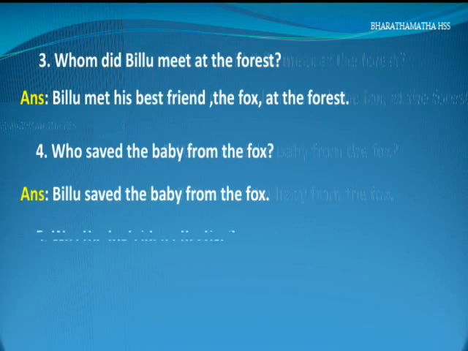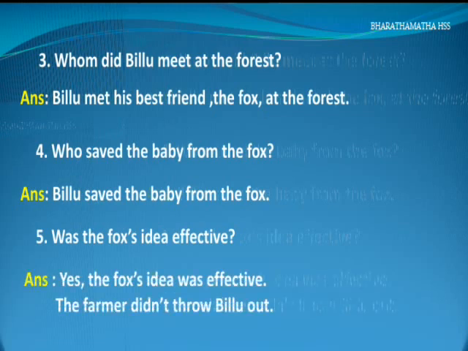Question number 5 is this. Was the fox's idea effective? Yes, the fox's idea was effective. The farmer didn't throw Billu out. These are the 5 questions and answers. Write neatly.